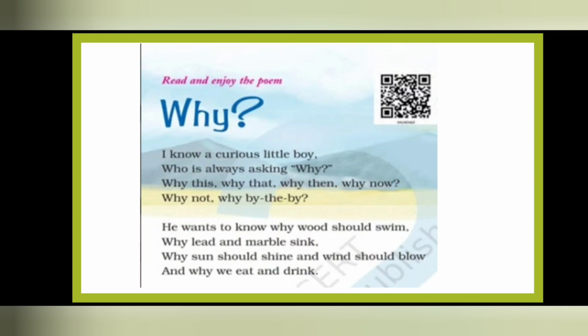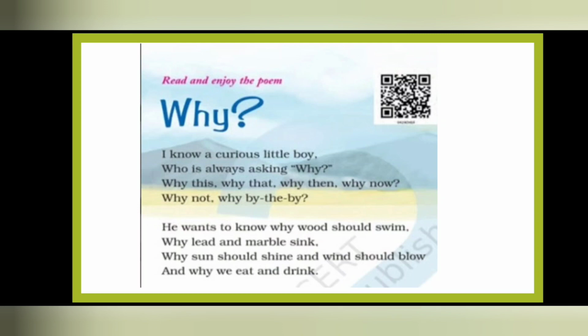He wants to know why wood should swim. So what are the questions that he wants to know? He wants to know why wood should swim, right? Why does the wood swim on the water? Why doesn't it sink? Why should it swim? Why lead and marble sink? Why lead and marbles sink in the water. Right, students? He wants to know the reason behind this. Why lead and marble sink and wood did not. Okay, wood should swim. Why should wood not sink? It should swim. What is the reason behind it?